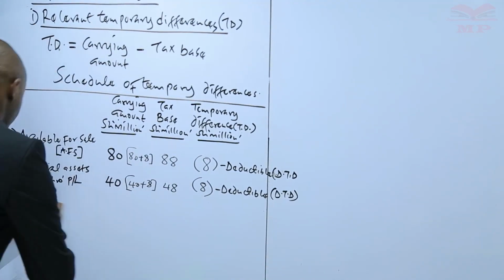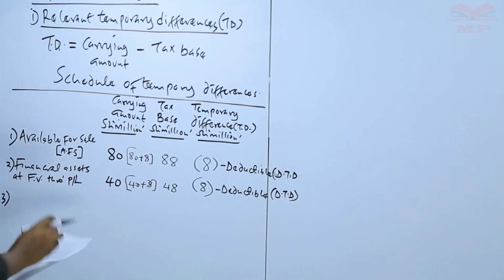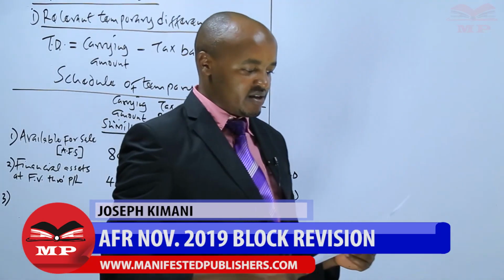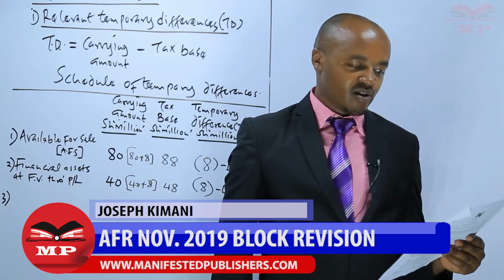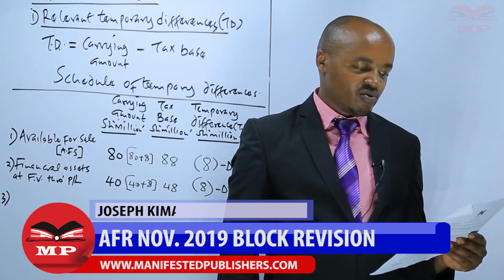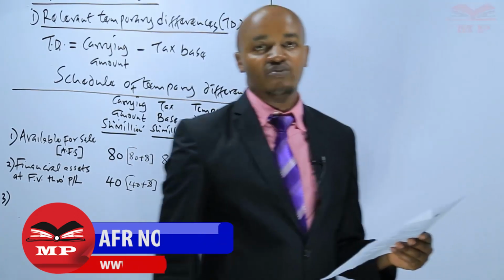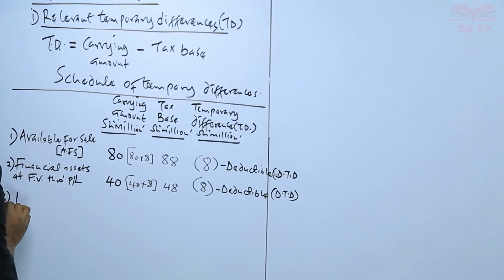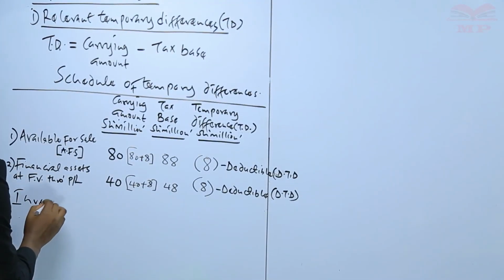We move to note 2. We are told inventory is shown at the lower of cost and net realizable value. The cost is 3,200, while the net realizable value is 3,120. So that is simple. What you are given there is inventory.